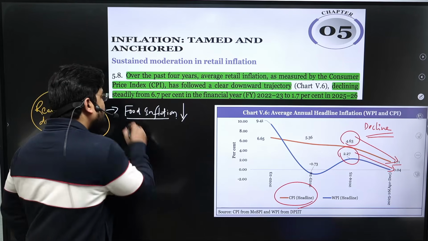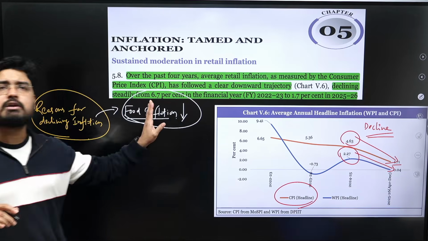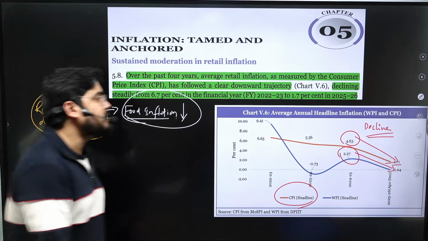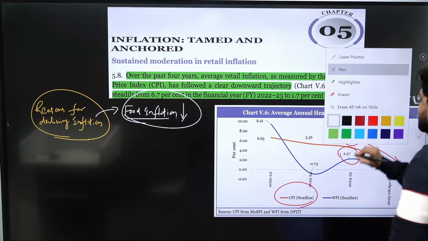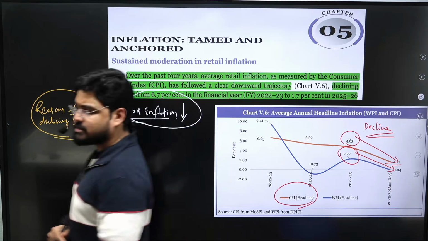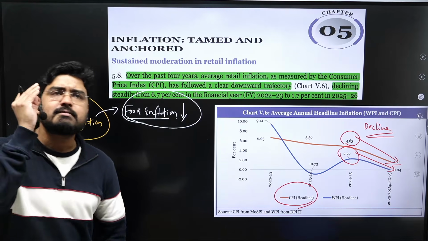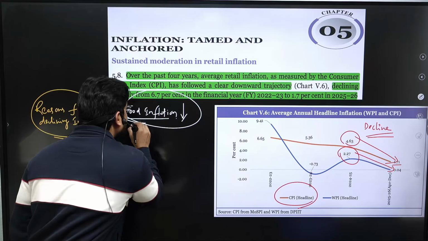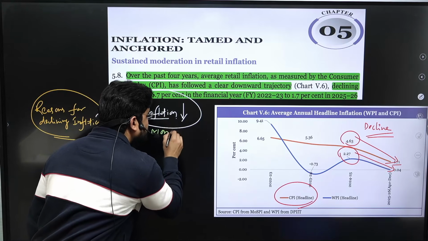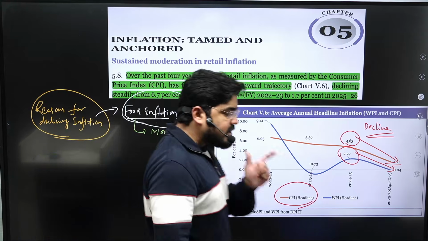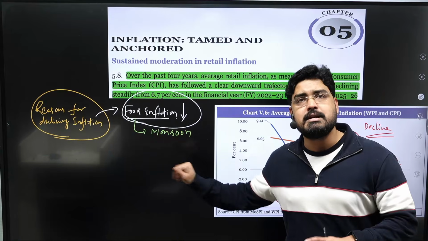But the question is, why was there a reduction in food inflation? What happened in the Indian economy that reduced it? The number one factor was a supply side factor, that is monsoon. A good monsoon. In 2025, the monsoon was pretty decent.